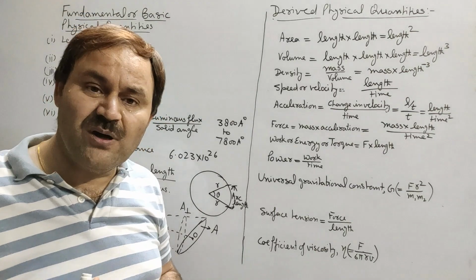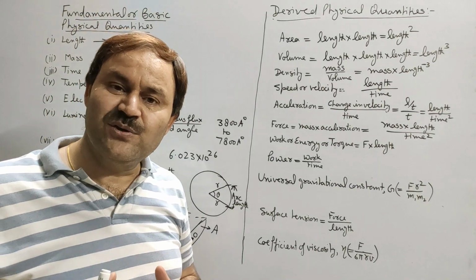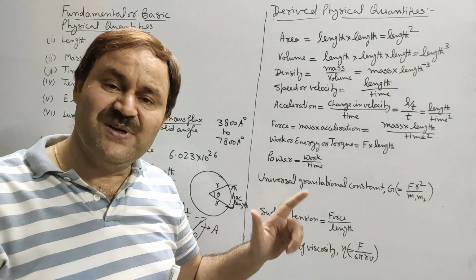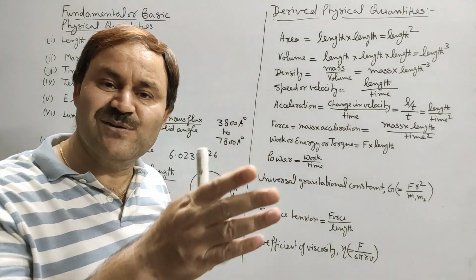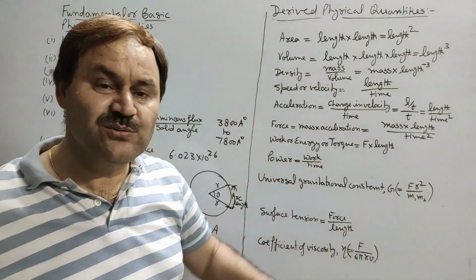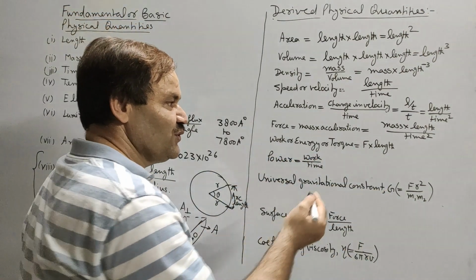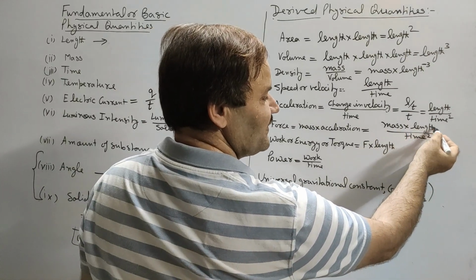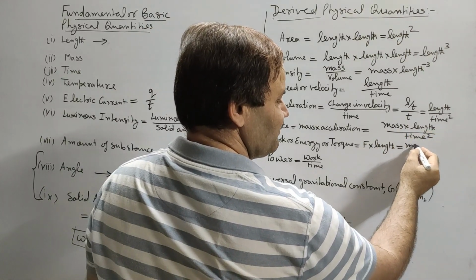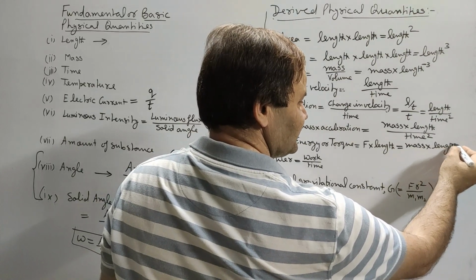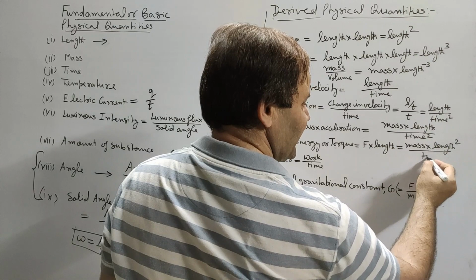In the same way, torque is magnitude of force multiplied by perpendicular distance between axis of rotation and line of action of force. So it means both are force into length. So force we are already having, we will multiply it by length, so we will get length square. It will become mass into length square upon time square.